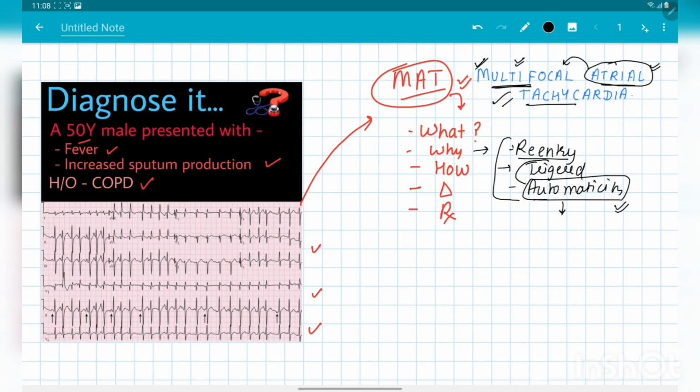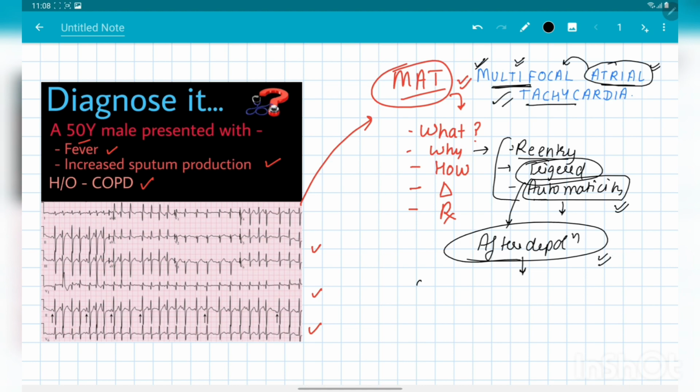Now let's come to our last theory, the theory of triggered activity. This theory also explains a lot about multifocal atrial tachycardia. According to this theory, there is a thing called after depolarization, and this after depolarization causes the development of multiple foci inside the right atrium. So what is this after depolarization?